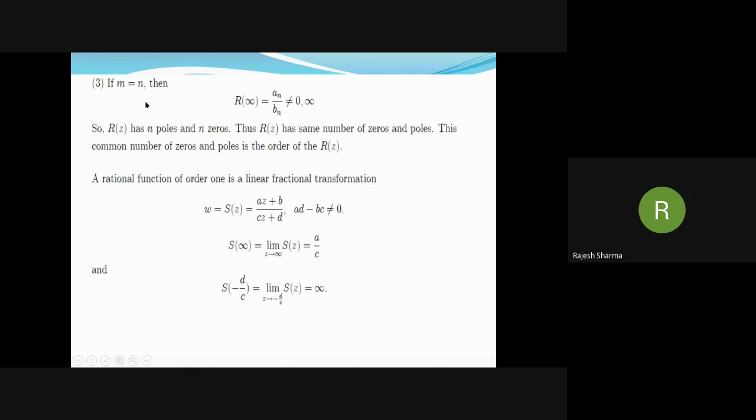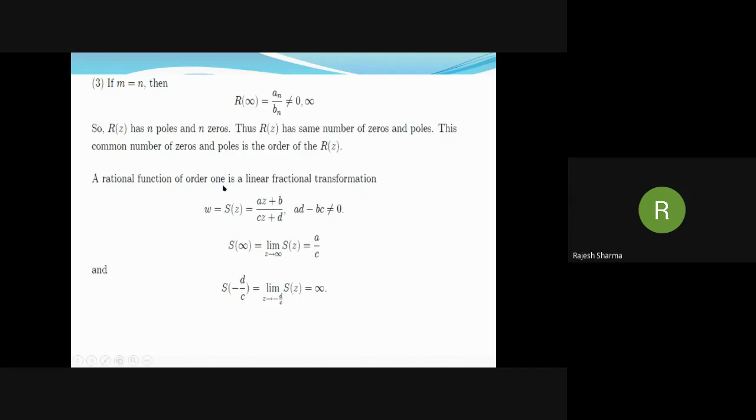Now third case, if m is equal to n, then it has n poles and n zeros. Note that R(infinity) is a_n by b_n, which is neither 0 nor infinity. Thus, R(z) has the same number of zeros and poles. This common number of zeros and poles is the order of the rational function R(z). So the order of the rational function R(z) is the maximum of the degrees of the denominator polynomial and numerator polynomial.